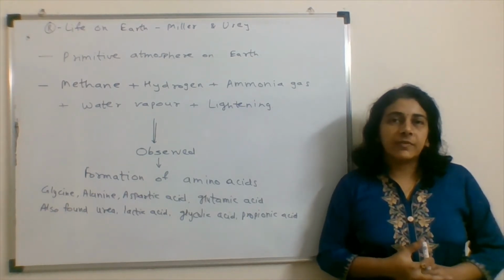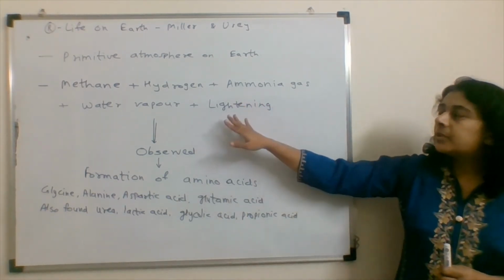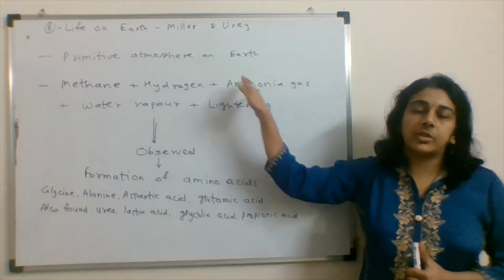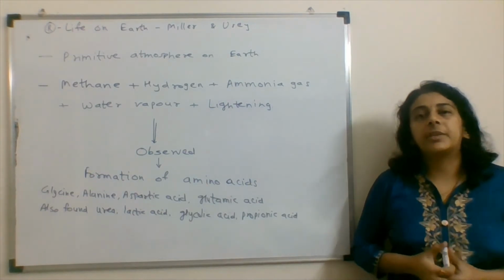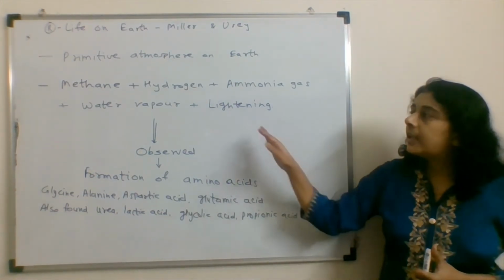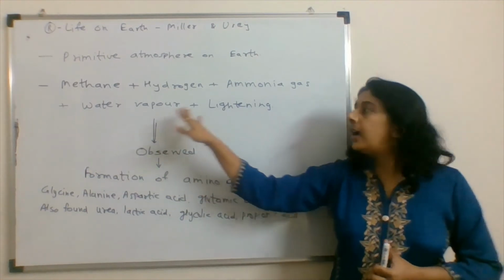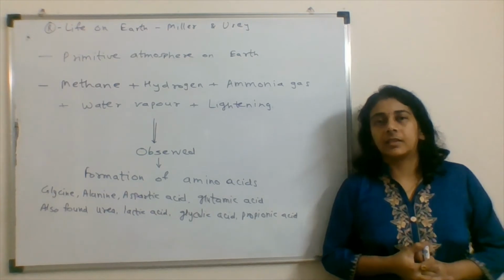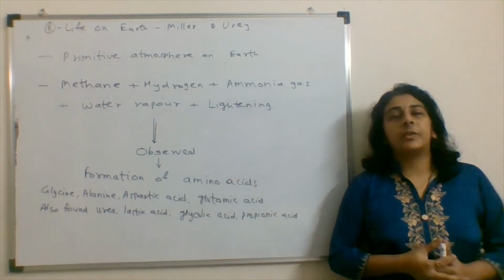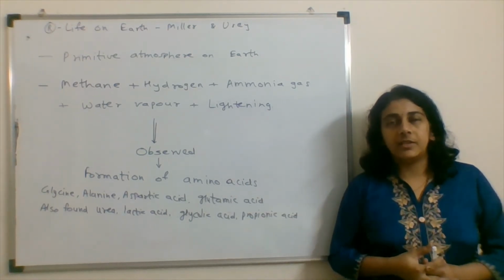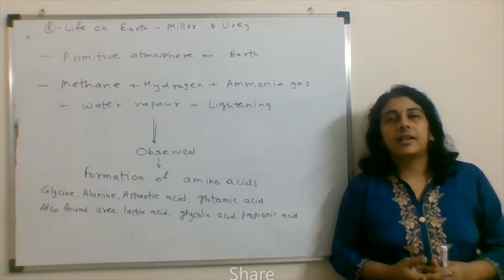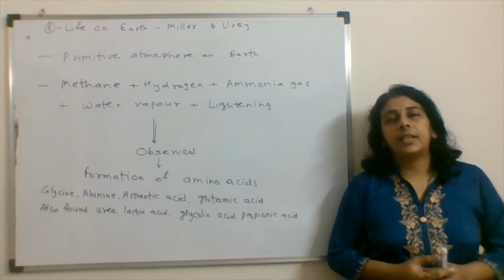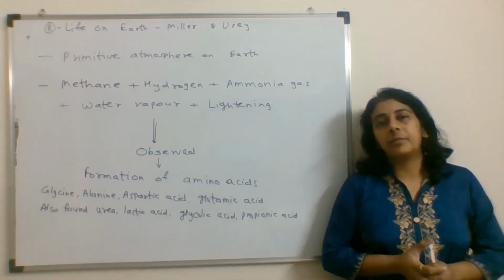That atmosphere was considered to contain the gases methane, hydrogen and ammonia, then water vapors, and lightning was going on during that period on the Earth. So for the lightning, they used electric discharge, and water vapors were given. These gases were added in a chamber and allowed to react for some days.